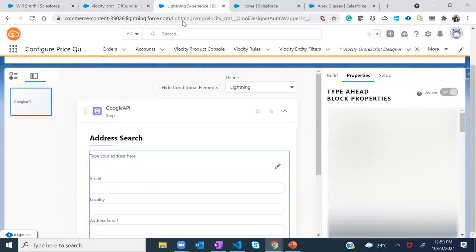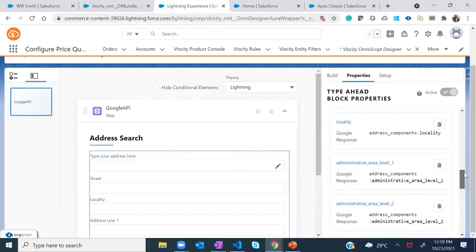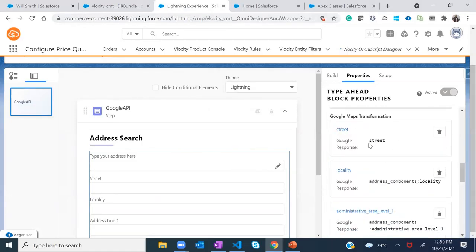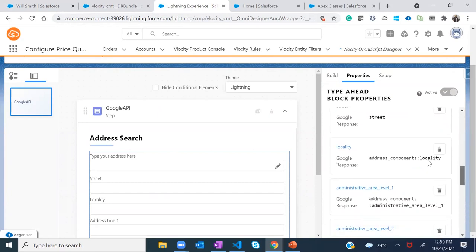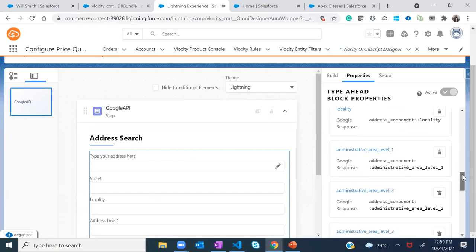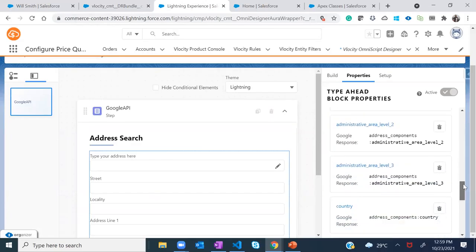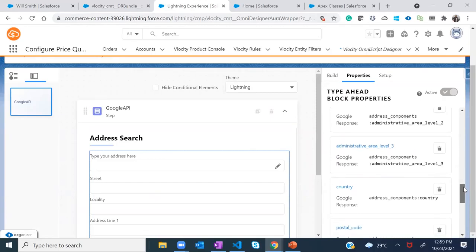You can also see that in your data, and then you can also see it here in the mapping. We have street being mapped to street. So whatever results are being returned from Google are being mapped here on the UI. One more important thing is that as part of our type ahead functionality, the Google Places API is something which is offered by Vlocity out of the box.